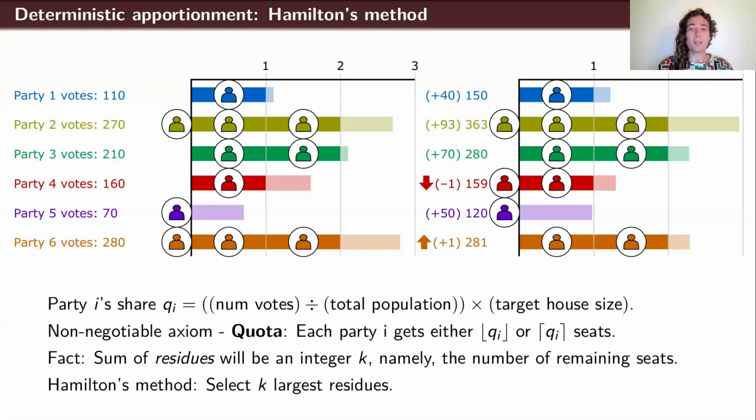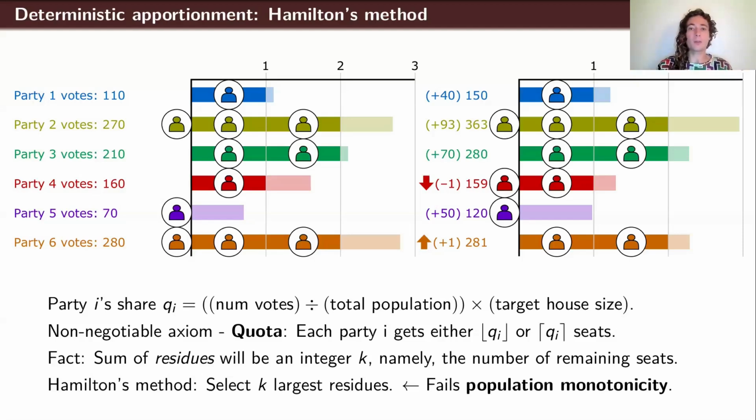This is known as the population paradox. We say that Hamilton's method fails the axiom of population monotonicity. And in fact, there's a very famous impossibility result by Balinski and Young that there is no deterministic apportionment method that satisfies the quota and population monotonicity axioms together.